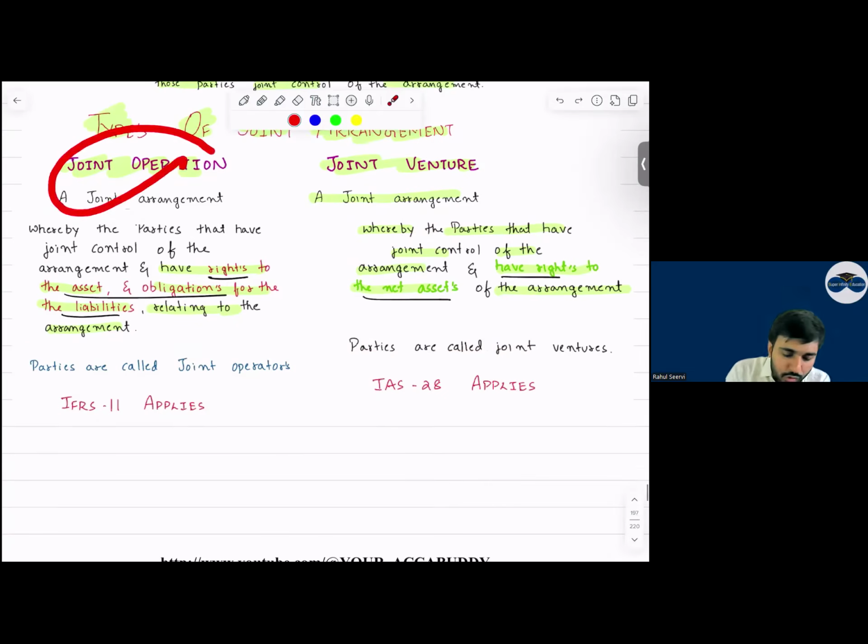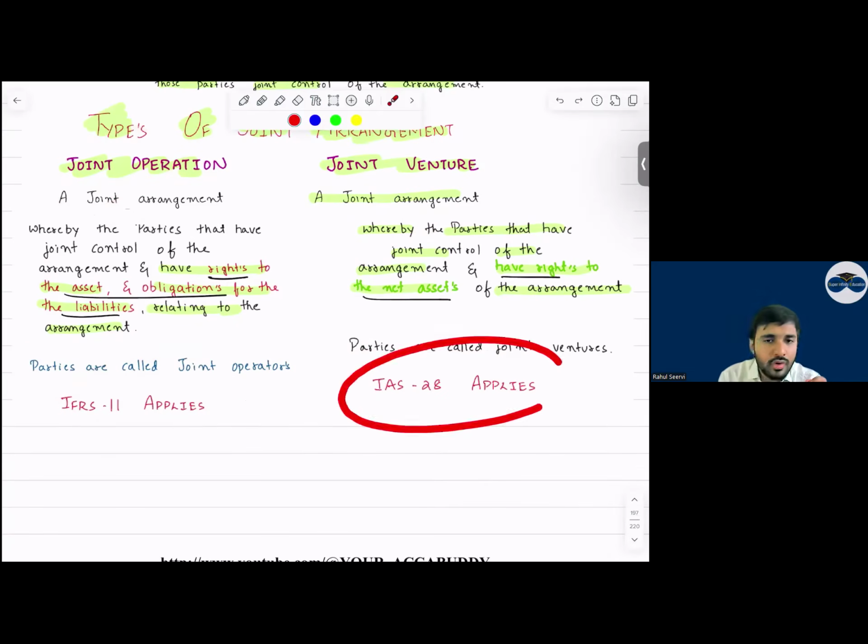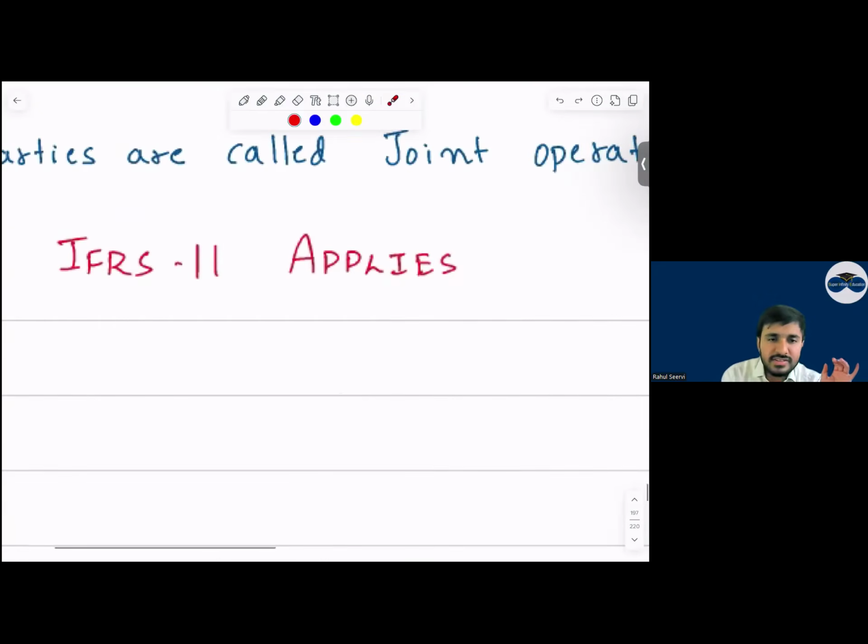So here we will follow IFRS 11 accounting. Here we will follow IAS 28 accounting. Sir, what does IAS 28 mean? Your equity accounting we have seen. Sir, IFRS 11 कैसे करेंगे?